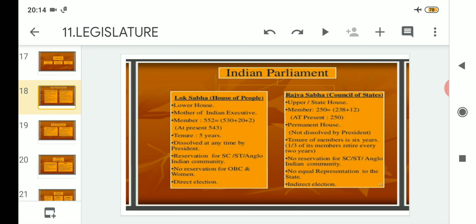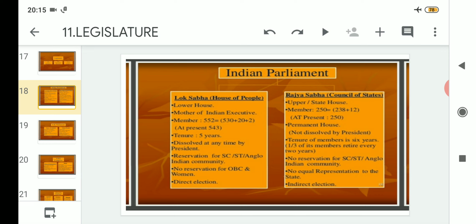If we talk about the members, it is 215 in total, where 238 are elected indirectly by the members and 12 seats are reserved. That means these are reserved for persons belonging to different categories, who can be nominated or elected from the sports background or the cultural background also.